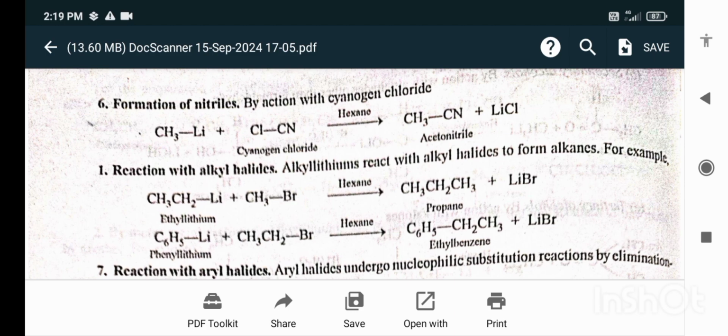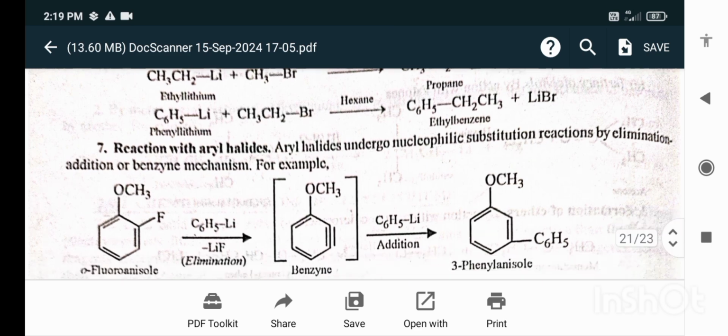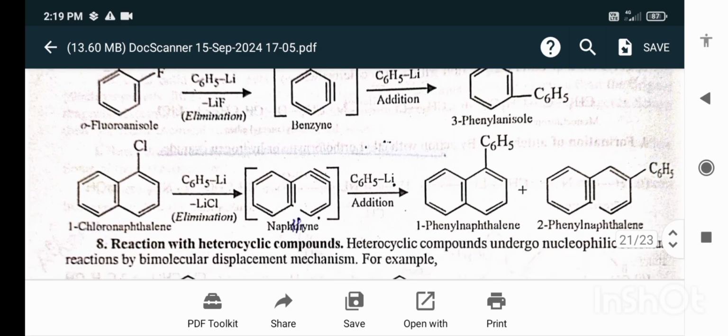Reaction with the alkyl halides. Alkyl lithium reacts with the alkyl halides to form the alkanes. Reaction with the aryl halides. Aryl halides undergo nucleophilic substitution reactions by the elimination-addition or benzyne mechanism.